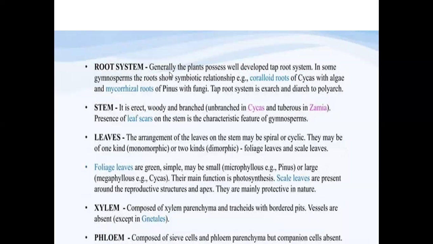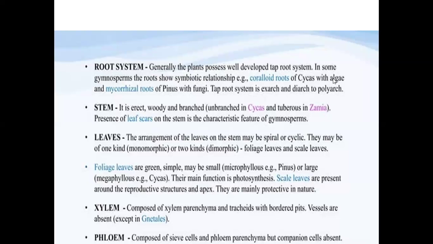Next, when we talk about the root system, that is the morphology of the plant body, here we discuss the root system. As the plants are very tall and possess xerophytic characters, generally the plants have a well-developed taproot system. And in some of the gymnosperms, the roots show a symbiotic association. The best example here are the coralloid roots in the cycas.